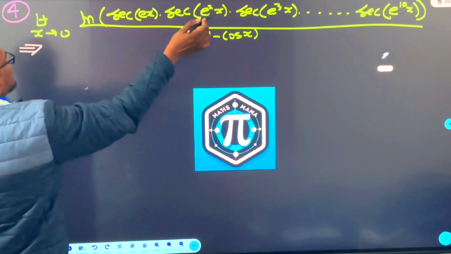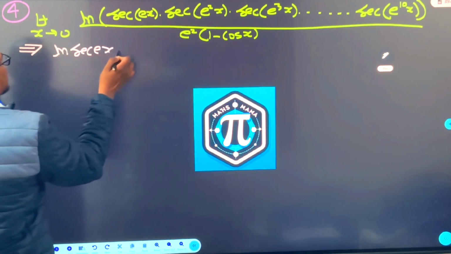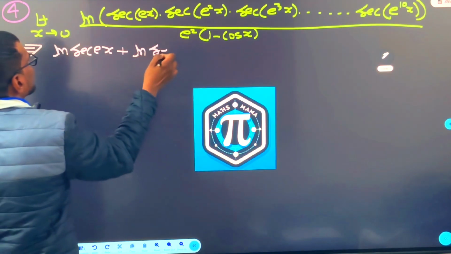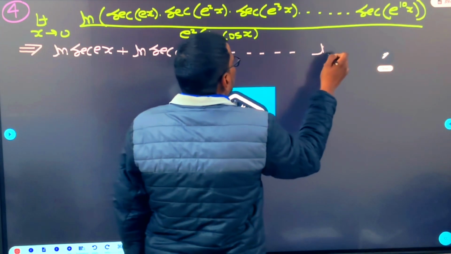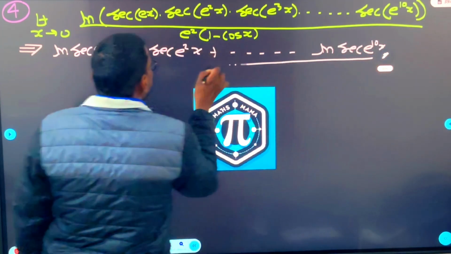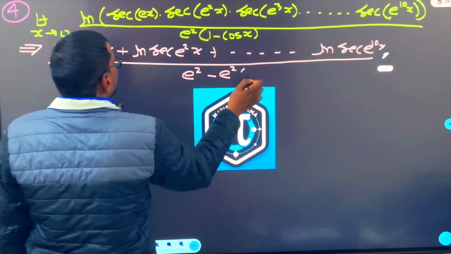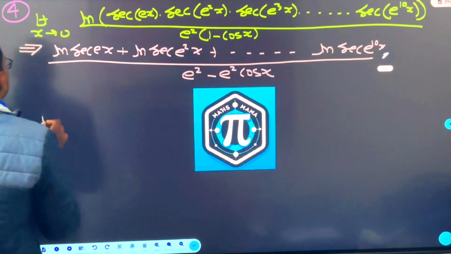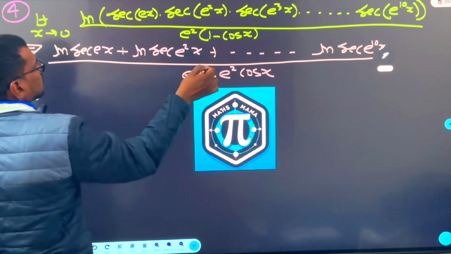Log of a, b, c, d, like that. So ln of secant e^x plus ln of secant e^(2x) plus dot dot ln of secant e^(10x), whole divided by e^2 minus e^2 cos x. Right? Now if you put x equal to 0, you can see 0 by 0 form.